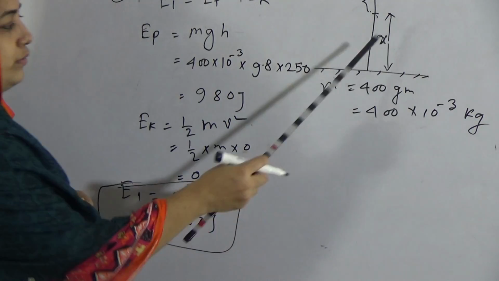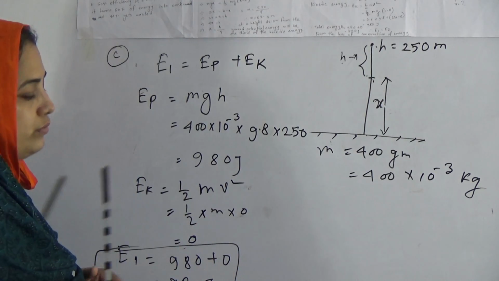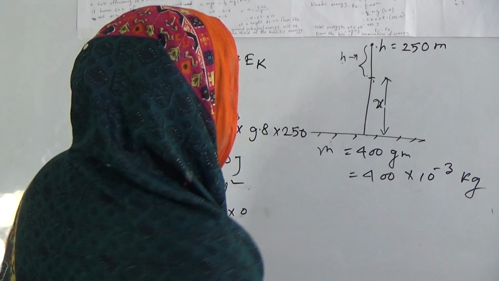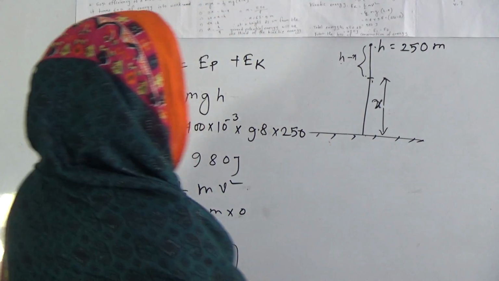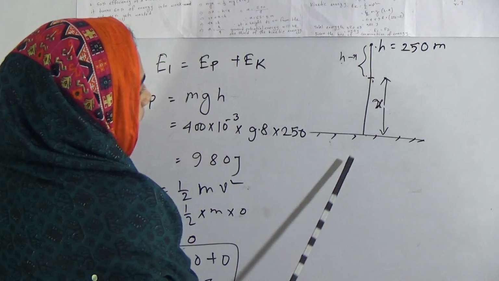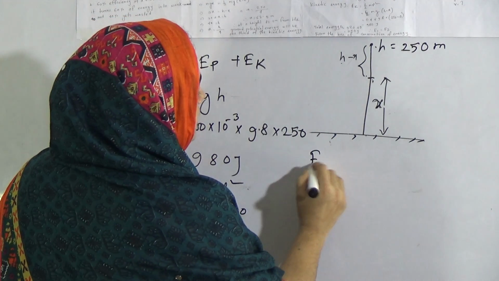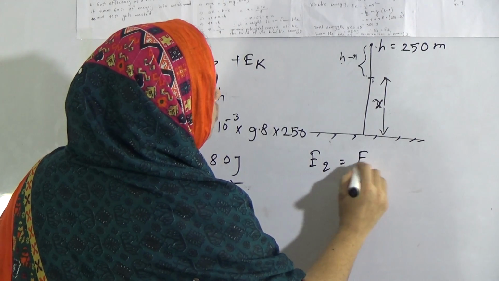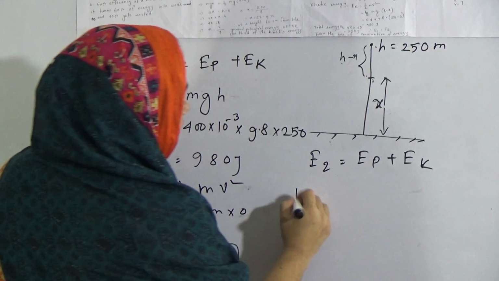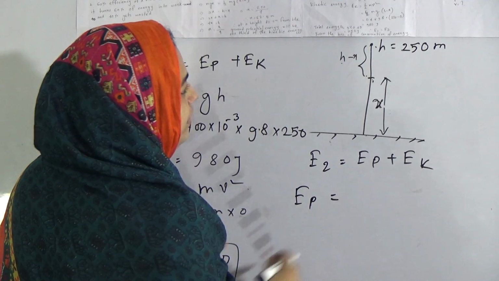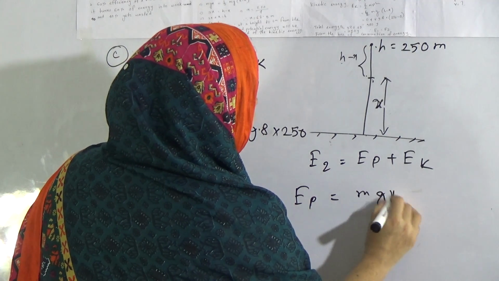Now we also have to find the total energy just before touching the ground. Suppose this total energy is E2. E2 equals EP plus Ek. So the potential energy before touching the ground is mgx.